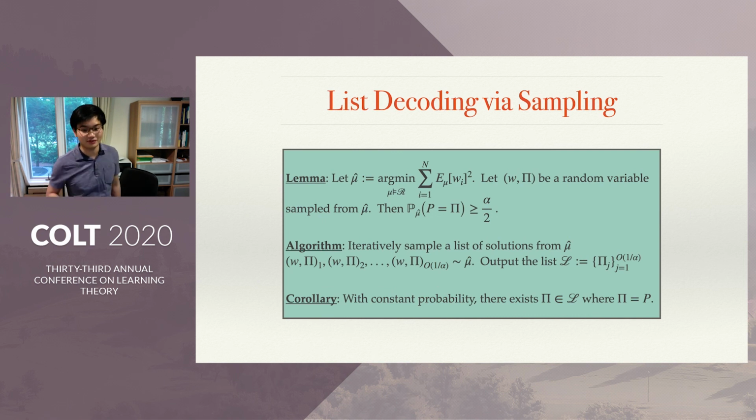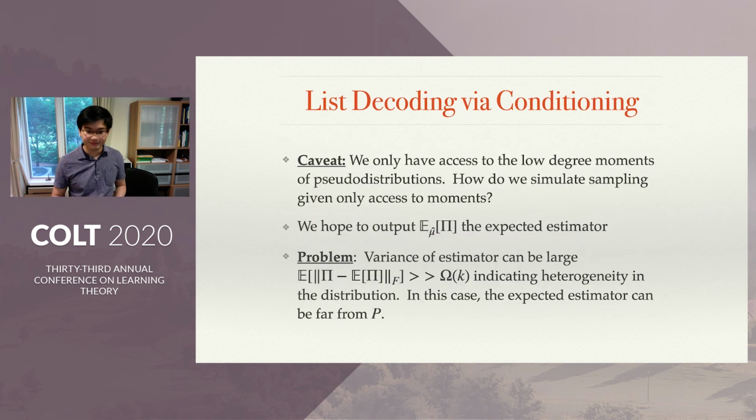Algorithm: iteratively sample a list of solutions from mu hat, (W, pi)_1, (W, pi)_2, up to (W, pi)_O(1/alpha), and we output the list L, which is just a list of the projection matrices we have sampled. And a natural corollary: with constant probability, there exists a pi in the list L where pi is equal to P. So, at least as an inefficient algorithm, this seems to work. Of course, you might notice that there are some problems if I want to make this efficient. First of all, how do I sample a list of solutions from mu hat?